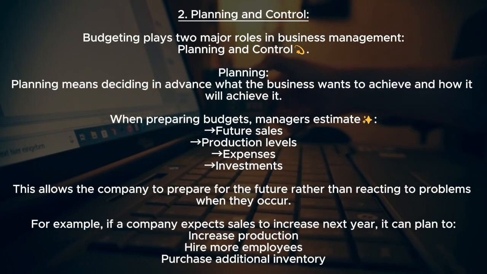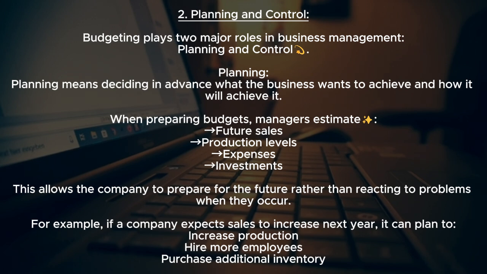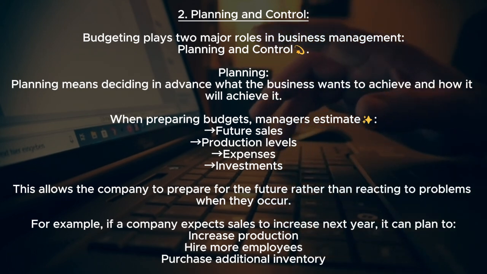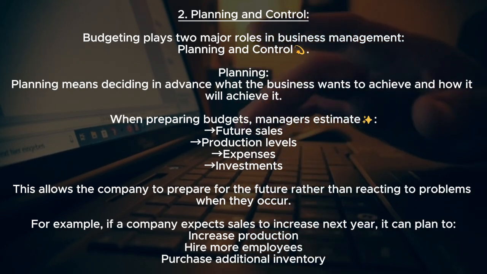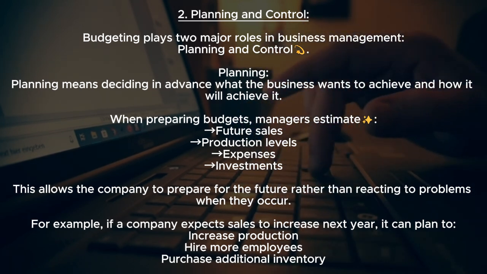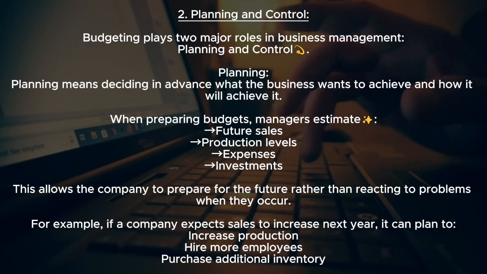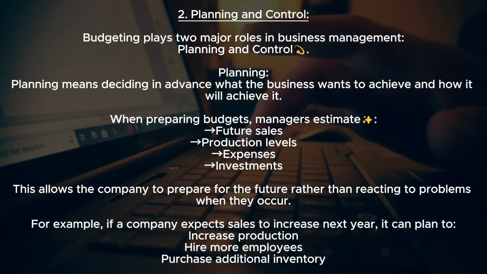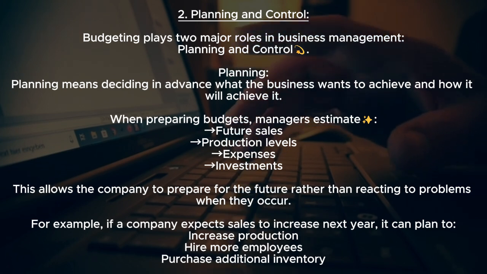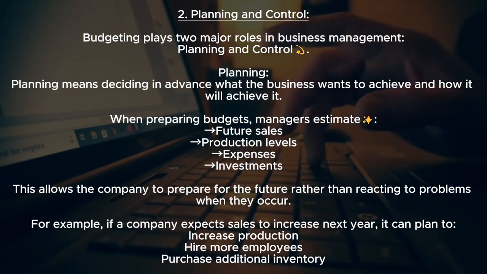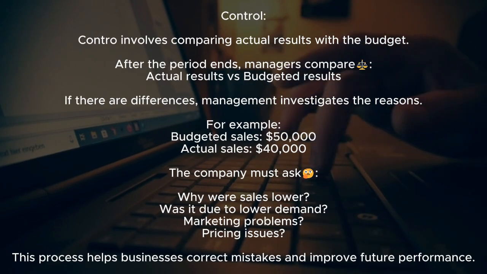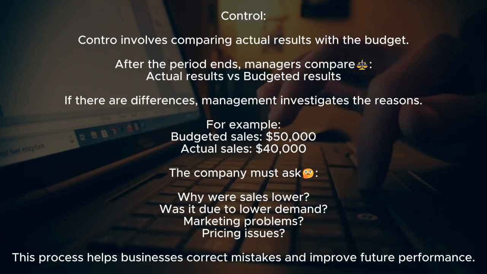2. Planning and control. Budgeting plays two major roles in business management: planning and control. Planning means deciding in advance what the business wants to achieve and how it will achieve it. When preparing budgets, managers estimate future sales, production levels, expenses, and investments. This allows the company to prepare for the future rather than reacting to problems when they occur. For example, if a company expects sales to increase next year, it can plan to increase production, hire more employees, and purchase additional inventory.